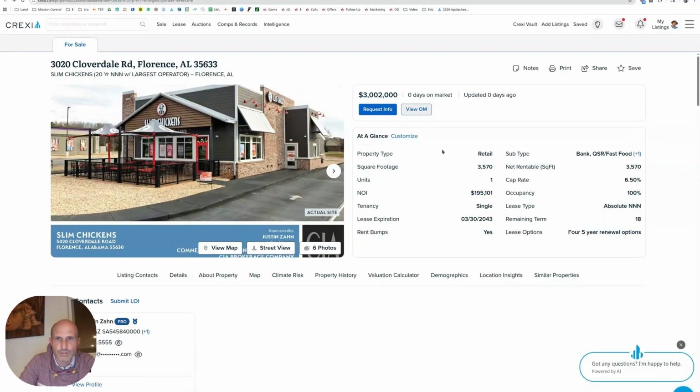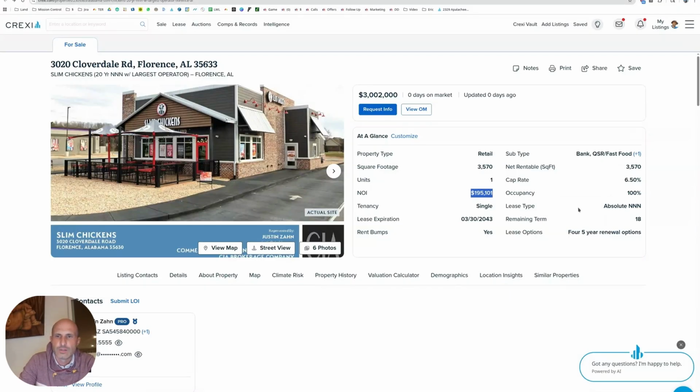So let's look at his offering memorandum. Let's look at his rent. So $195,000 rent, NOI, net operating income. So the rent that you basically get if you bought this thing, after the fees are paid, if there are any on here, is $195,000. They're asking $3 million for this, 0 days on market. So it just got listed, and he's pricing it at a 6.5 cap. So 6.5 cap, average QSR kind of number. I think they might be a little more than that, but he's starting at 6.5. He's probably trying to get 6 3/4 or something like that, right?